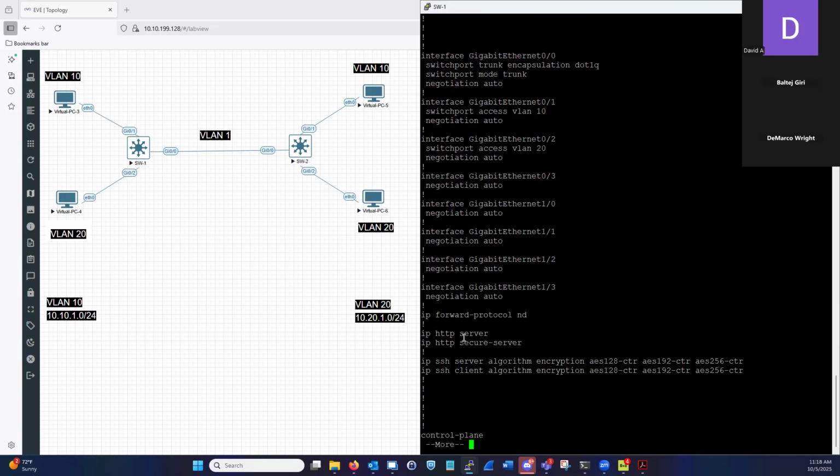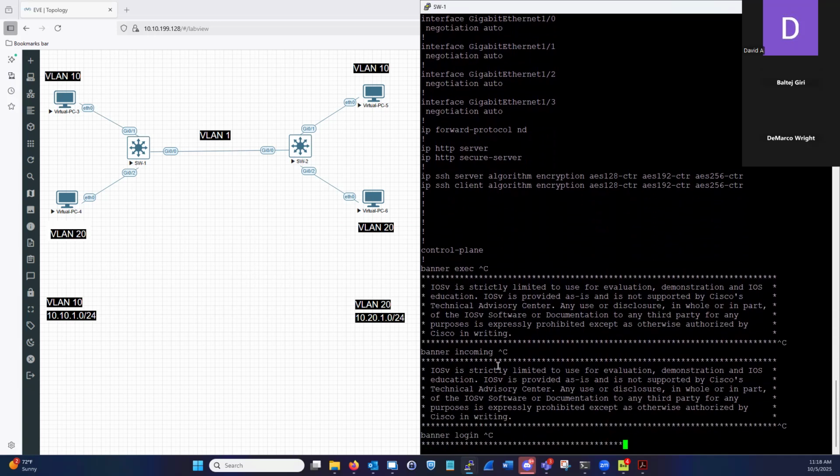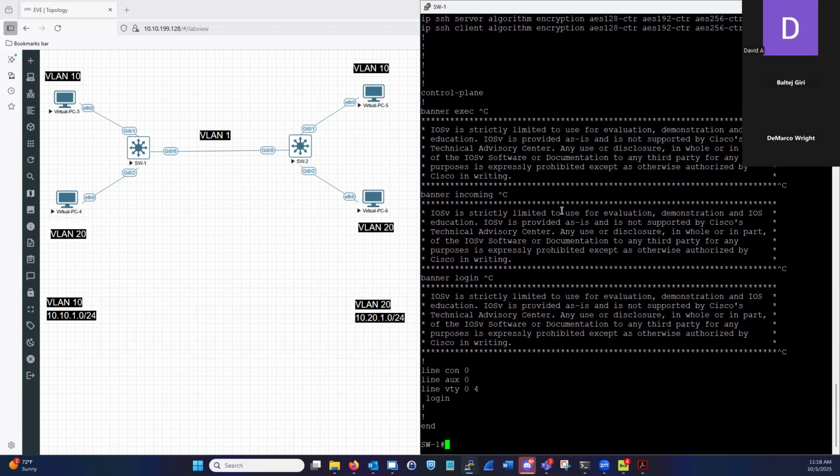We have HTTP server, HTTP secure server configured. We have a SSH server algorithm encryption configured, and the same thing for our client. We have that set, okay? We have our banner configured. That comes by default with these images, all right? And we have our line con, line aux, and line VTY. They exist. We don't have any sub configurations for them. Okay. Well, there's one that comes by default, and that's just login. Again, that comes in with these images.